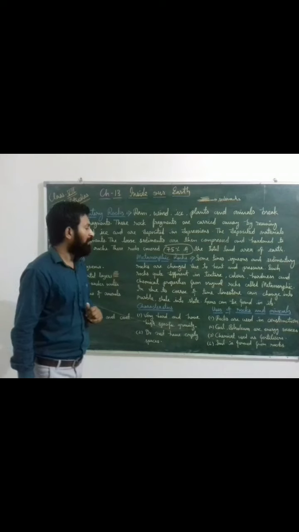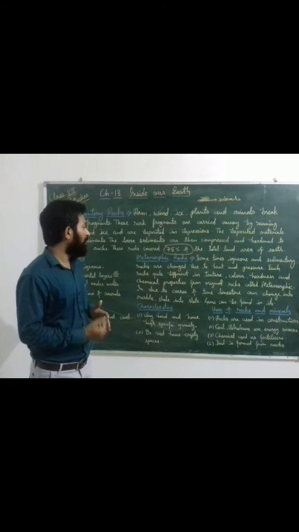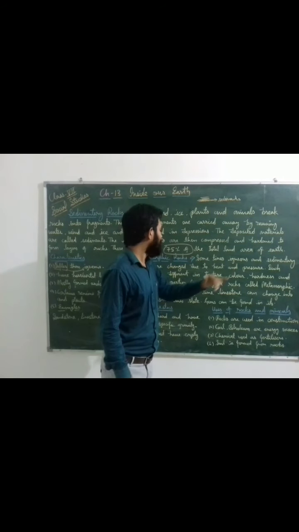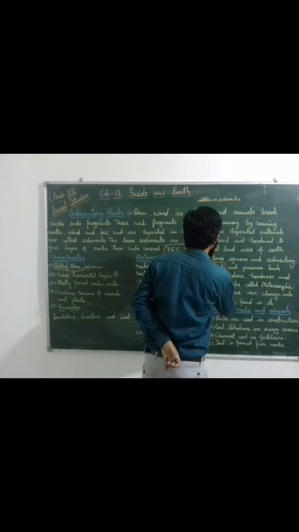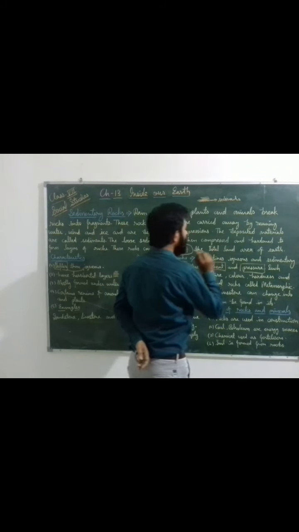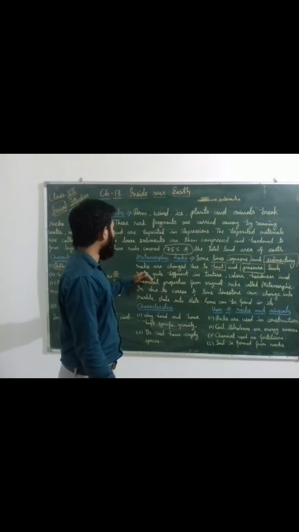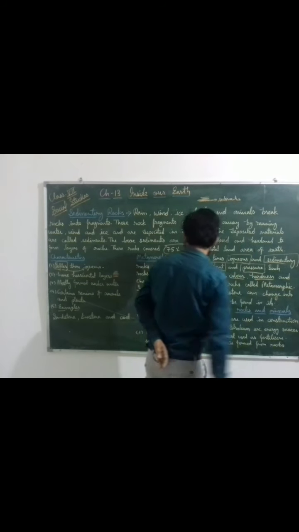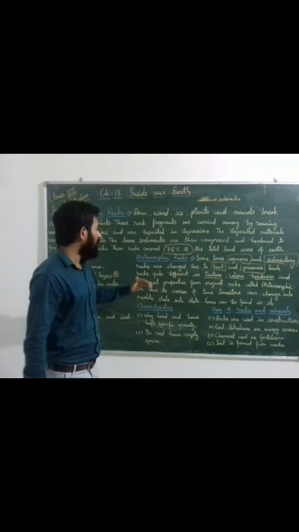Dear students, now we will talk about metamorphic rocks. It is the last type of rocks found in the world. Sometimes igneous and sedimentary rocks are changed due to heat and pressure. Because of what? Heat and pressure. Which rocks change? Igneous and sedimentary rocks. Because of heat and pressure, they are changed. Such rocks are different in texture, color and hardness, and chemical properties are also changed.